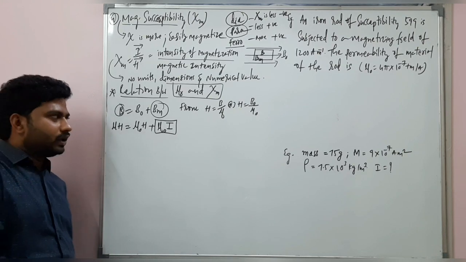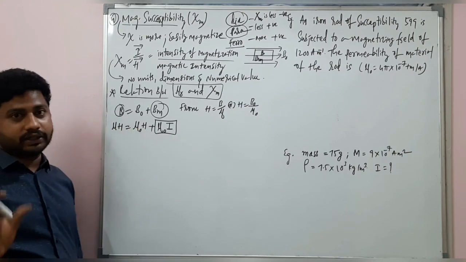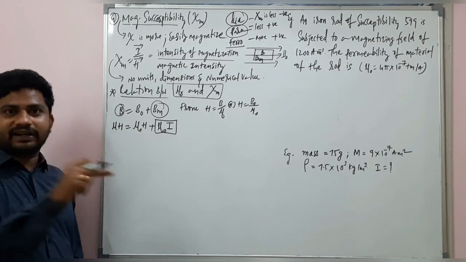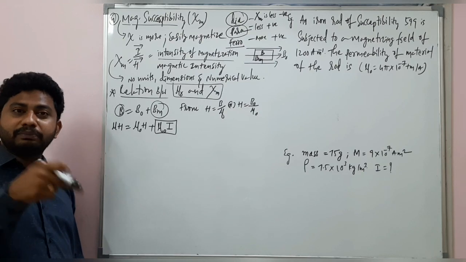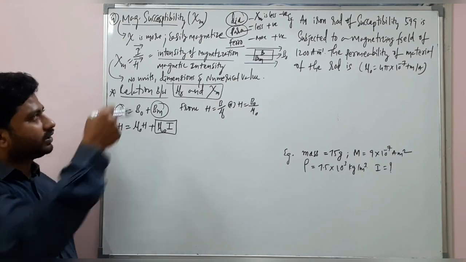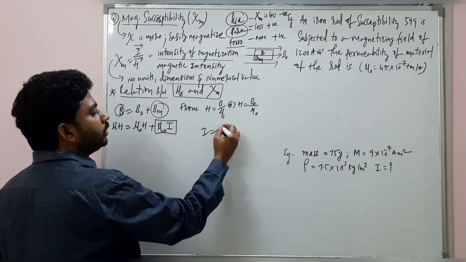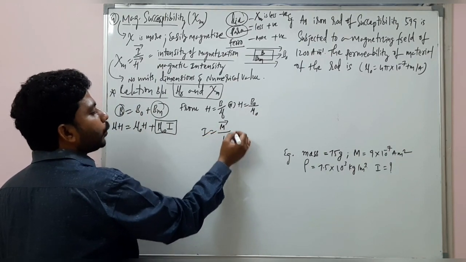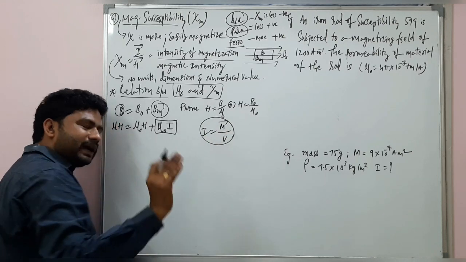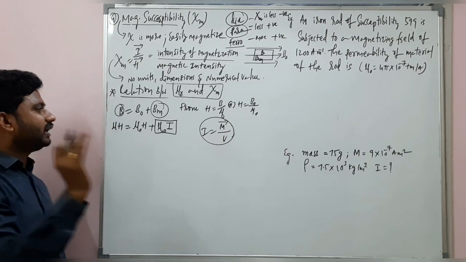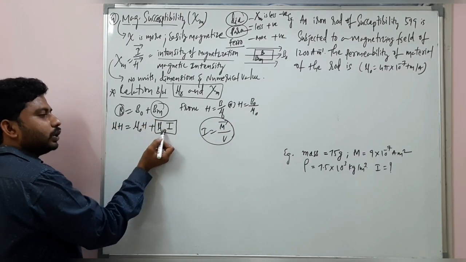So remember, this is an experimental value, but there is a derivation behind that. The derivation will be based on I. What is that? Based on I. So here I can write I is equal to m bar by V. Based on that you can derive this, but for the time being remember it as Bm is equal to mu naught into I.